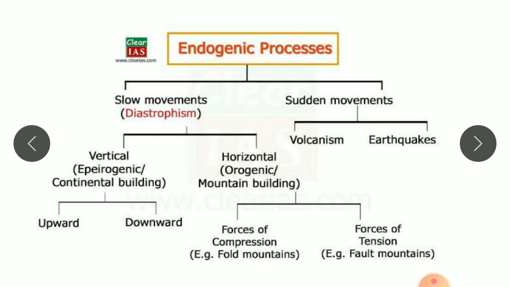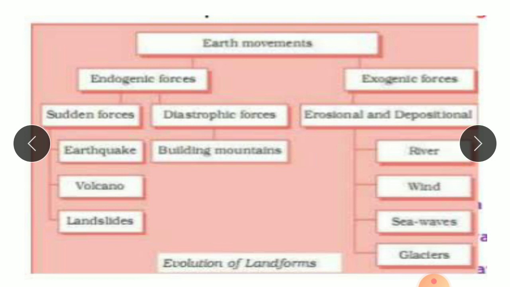Okay, you can see here in the book: earth movement, endogenic force and exogenic force. Endogenic force is sudden force like earthquake, volcano and landslides, and exogenic force is erosional and depositional. You can see the graph in your book. So river, wind, sea waves and glaciers are also examples of exogenic force.